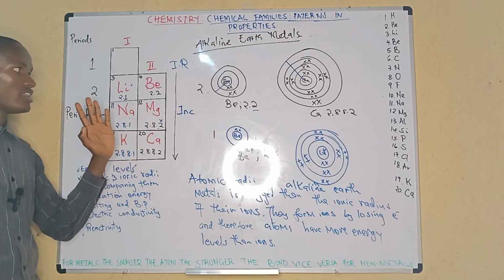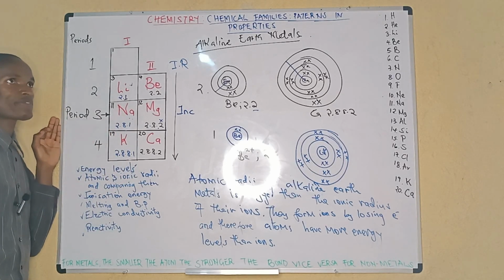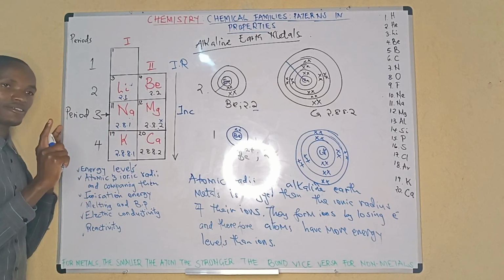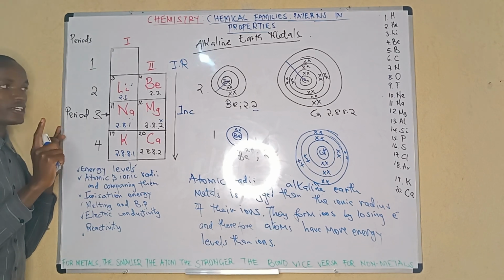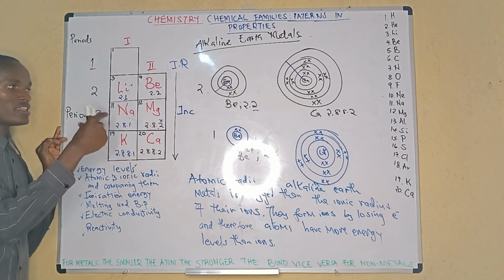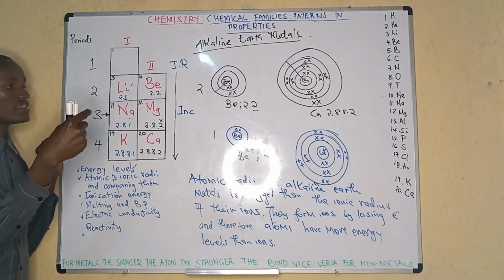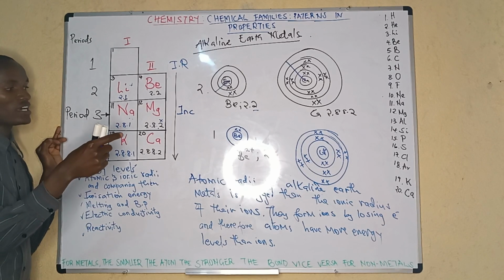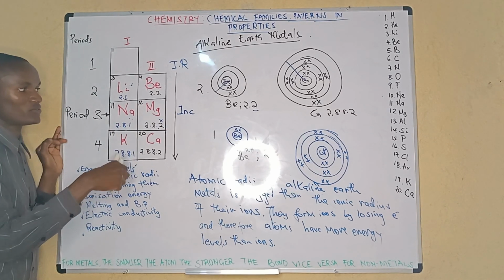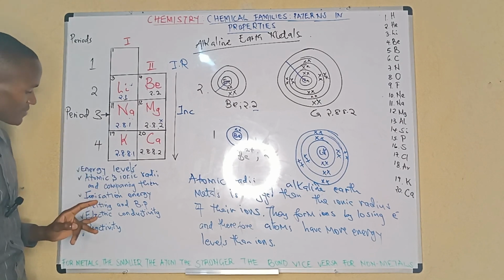Therefore, comparing the atomic radius to the ionic radius, the atomic radius is always bigger than the ionic radius for alkaline earth metals. This is because the atoms have more energy levels by one than their ions for each and every specific element.